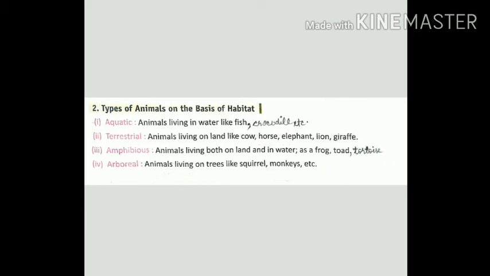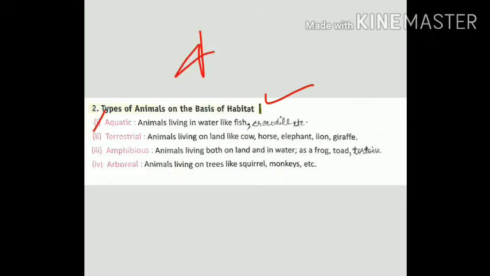Next is types of animals on the basis of habitat. In the previous slide we have studied about the plants. Now we shall study about the animals on the basis of habitat. The first one is aquatic animals. These you have studied in class 4th.